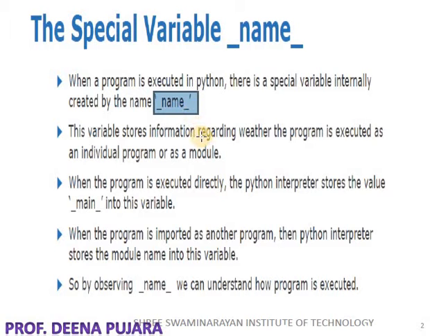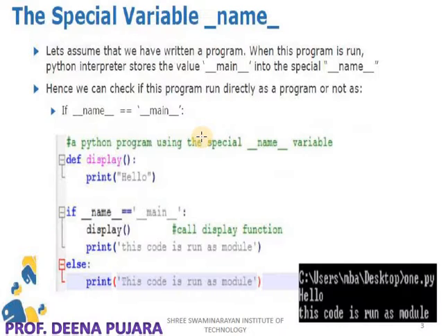We will show it by executing the programs. Now here you can see there is one program. In this program, the Python interpreter stores the value __main__ into the variable __name__.